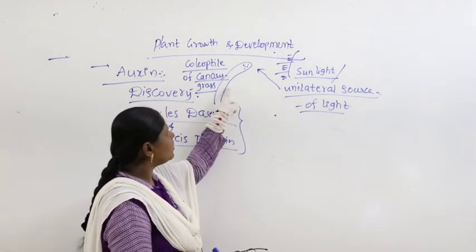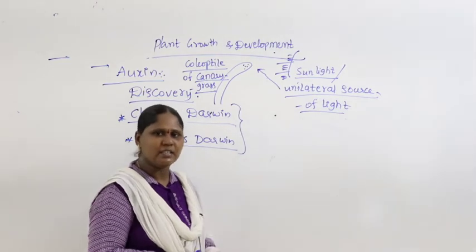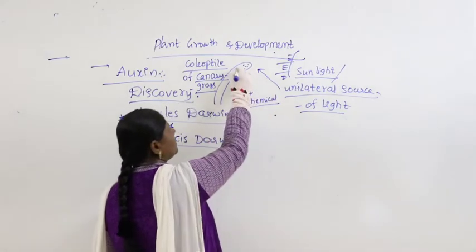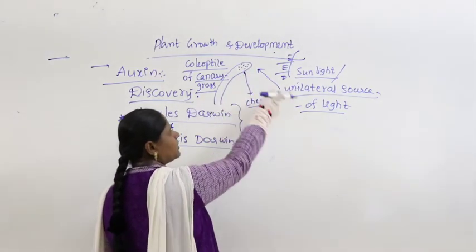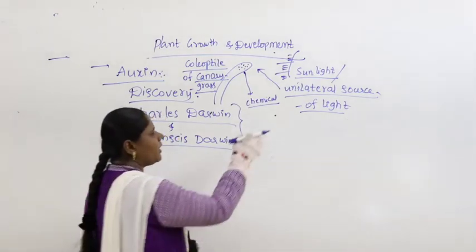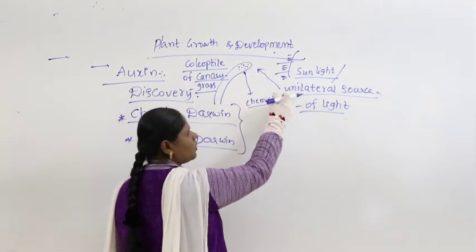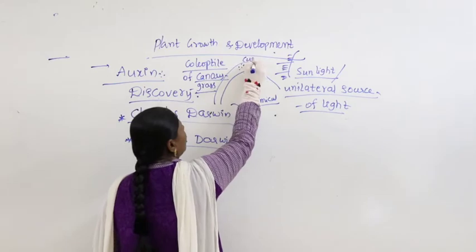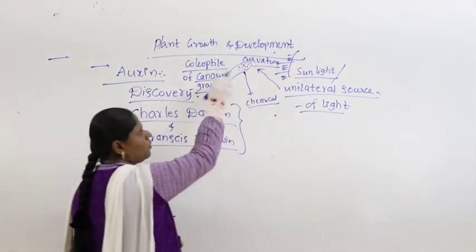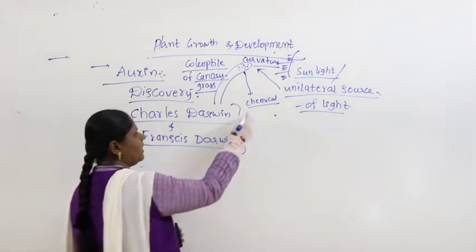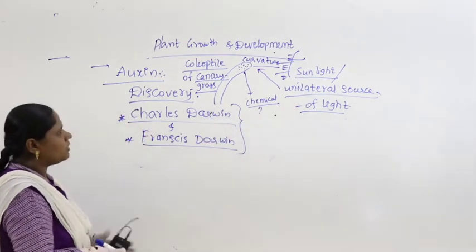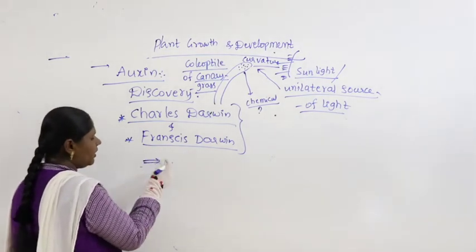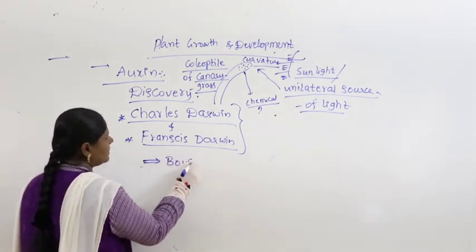They understood that the curvature is because of some chemical, which causes the tip to bend towards a unilateral source of light. Why is it called unilateral? Because the light comes from one direction. What is that chemical? They had not yet identified it. They only thought some chemical is responsible for the phototropic movement. Next, other scientists, Boysen and Jensen, took up the work.